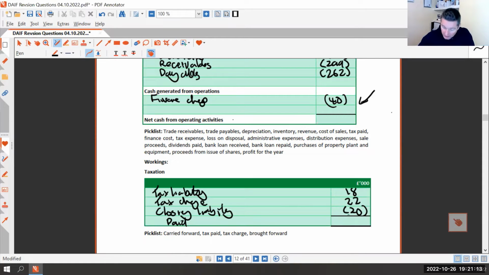That's right. So we must have paid 20 during the year, which presumably means there was an under provision from the previous year.